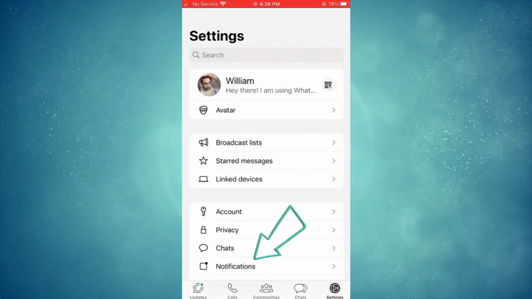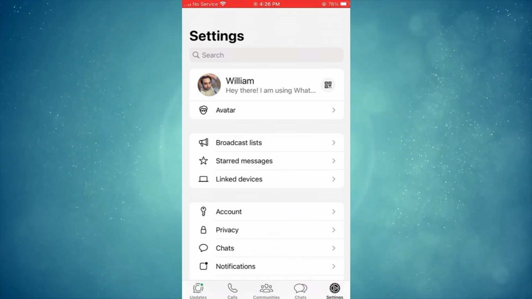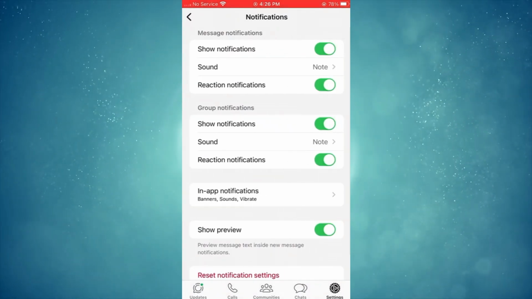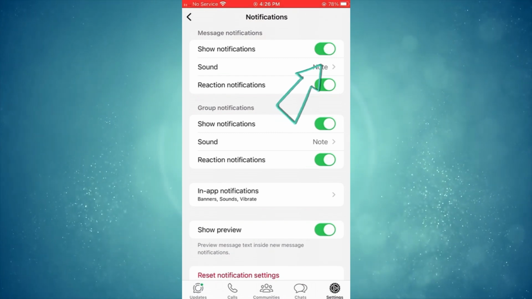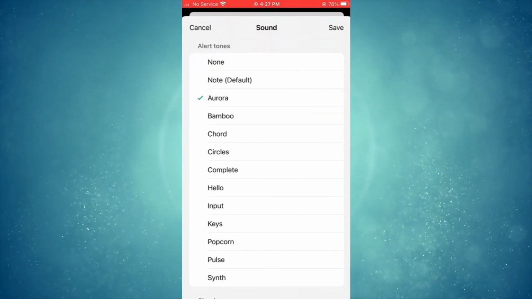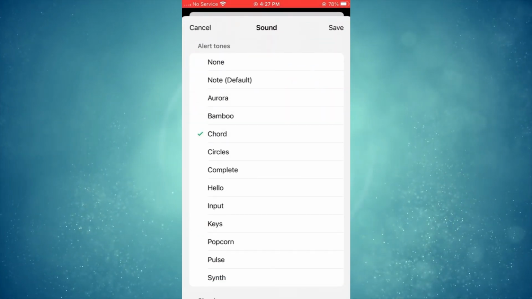Next, select Notifications. Under Message Notifications, check that notification tone is set to your preferred sound. Tap it to select or change the tone.